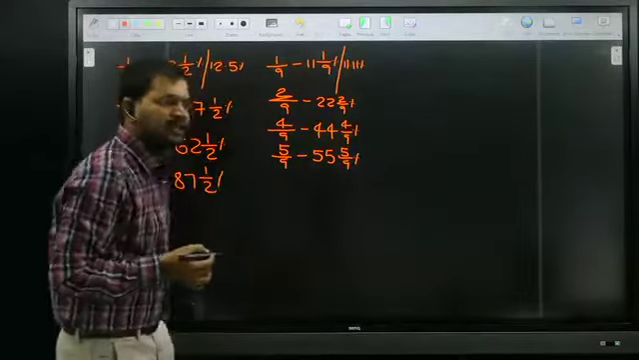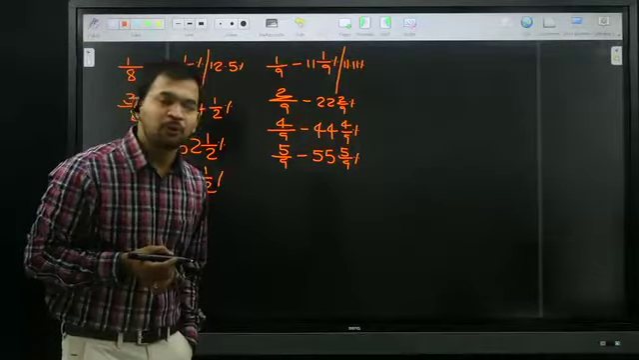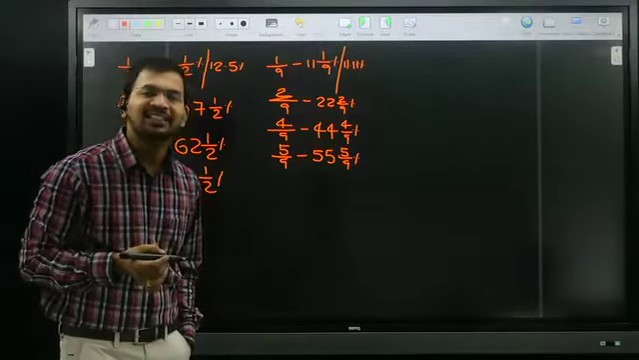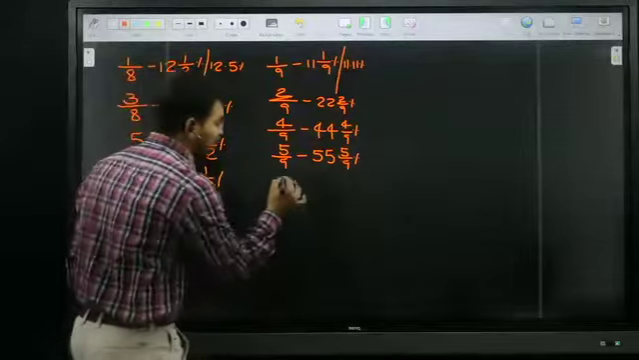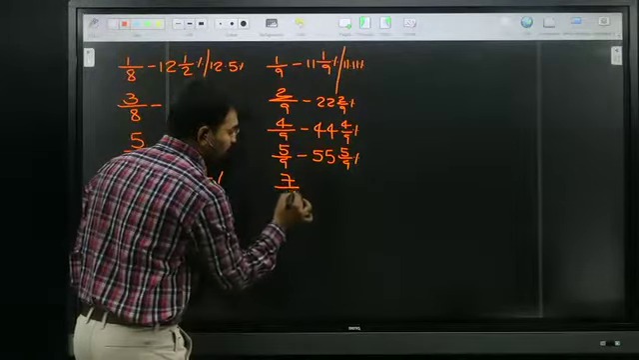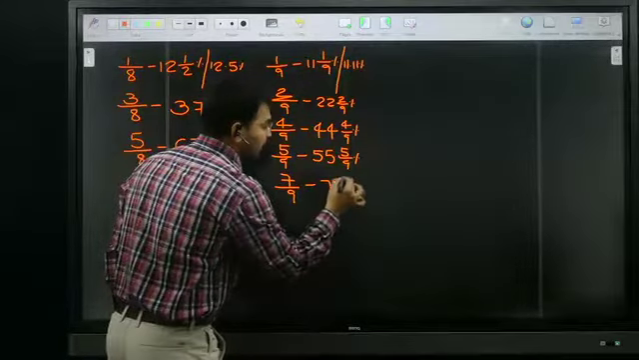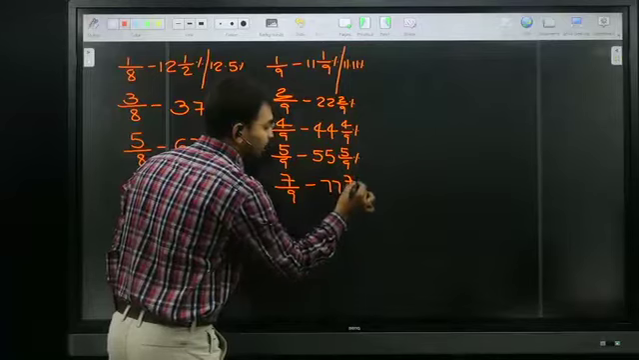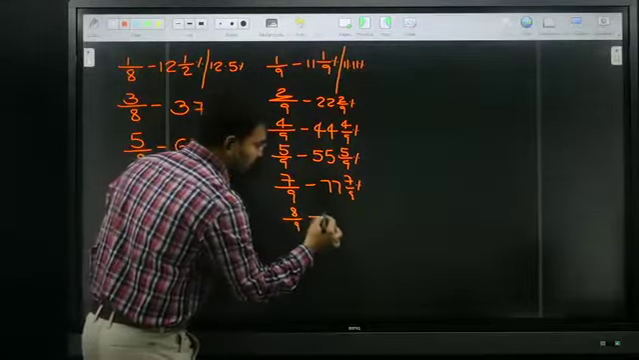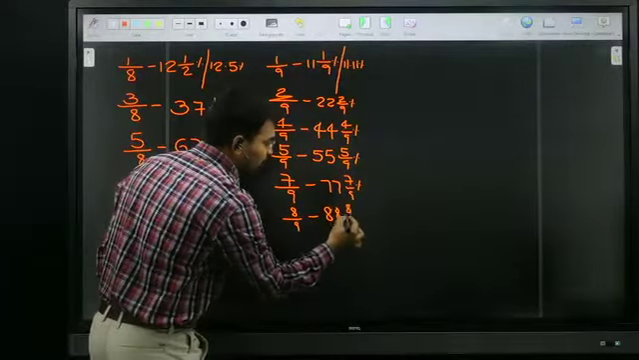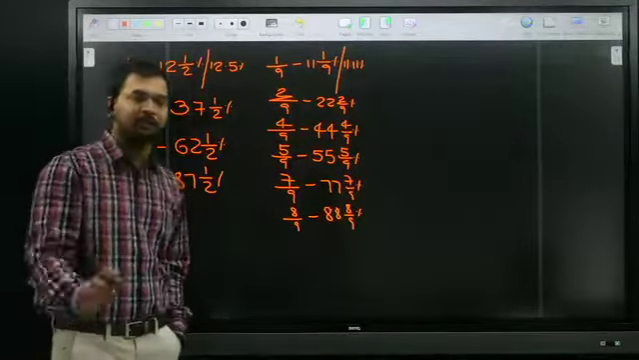Next, 6 by 9 is needed. 6 by 9 is nothing but 2 by 3. We already know 2 by 3 is 66.66. I already told, that is the reason I skipped that one. Next one is 7 by 9. 11 7s are 77. 7 by 9 is 77. Next, 8 by 9 is 88. Is 9 by 9 needed? No. 9 by 9 is nothing but 1, and 1 is nothing but 100%.